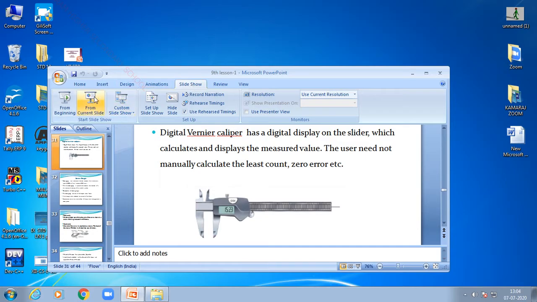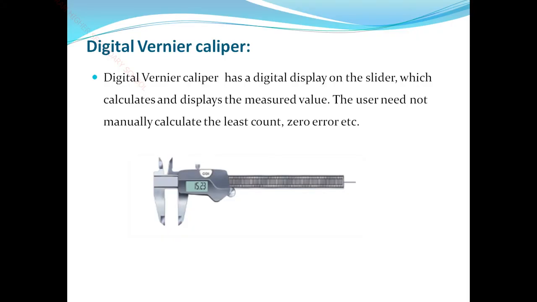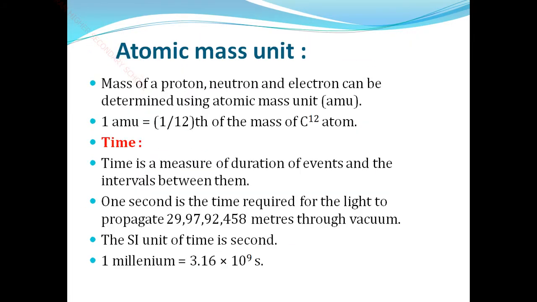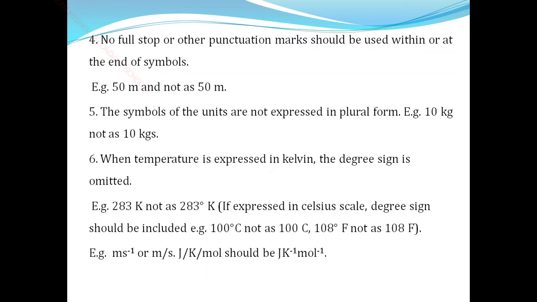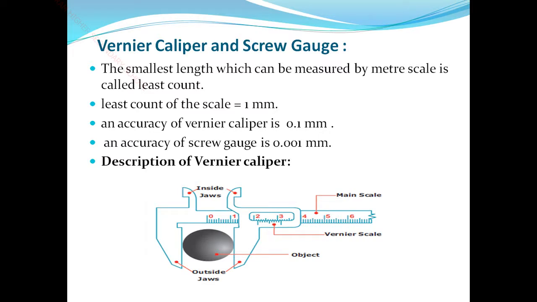Now a small recap of lesson 1. What is meant by measurement? Measurement is a way to find an unknown quantity. We need a small quantity as a unit when we measure. So there are two types of measurements.